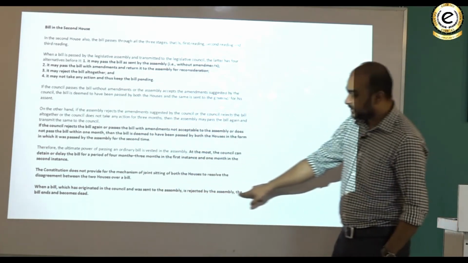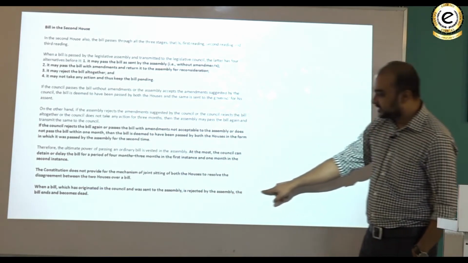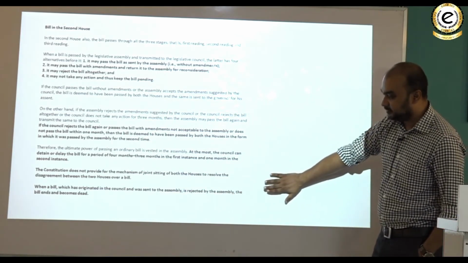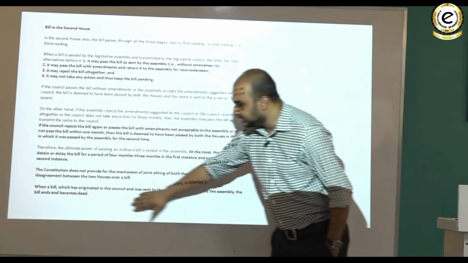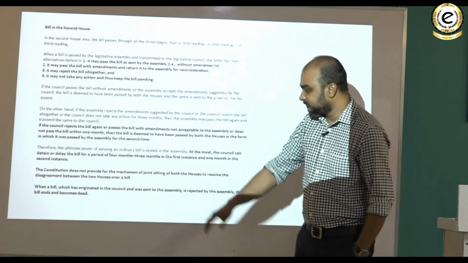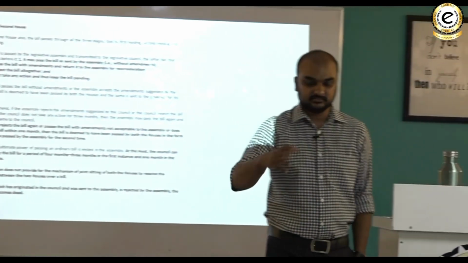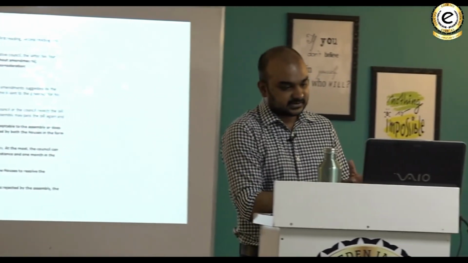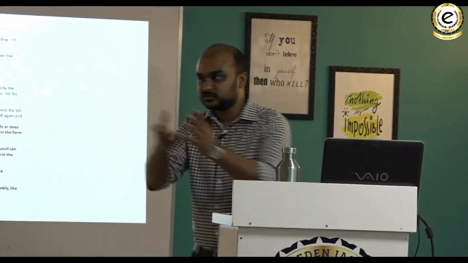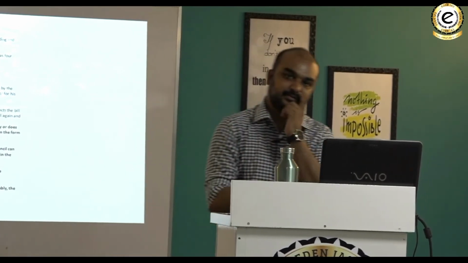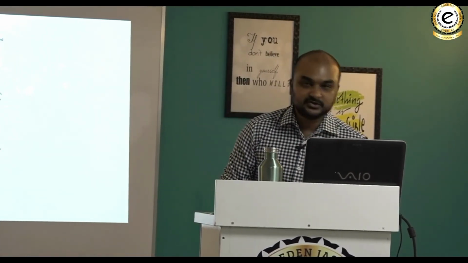When a bill which has originated in the council and was sent to the assembly is rejected by the assembly, the bill ends and becomes dead. It means agar vice versa is the case, if it is passed by the legislative council and goes to the assembly, assembly rejects it, the bill is dead. So you can understand there is no scope of joint sitting.